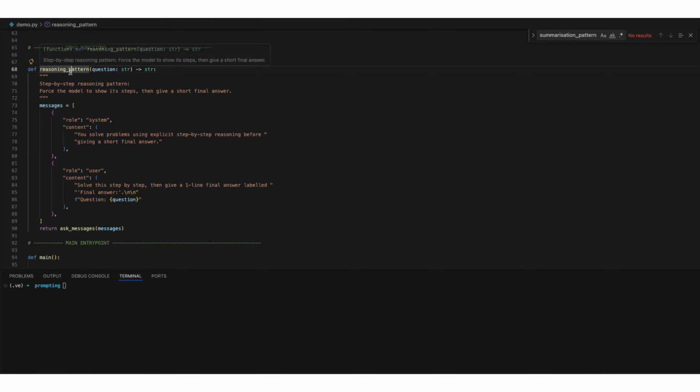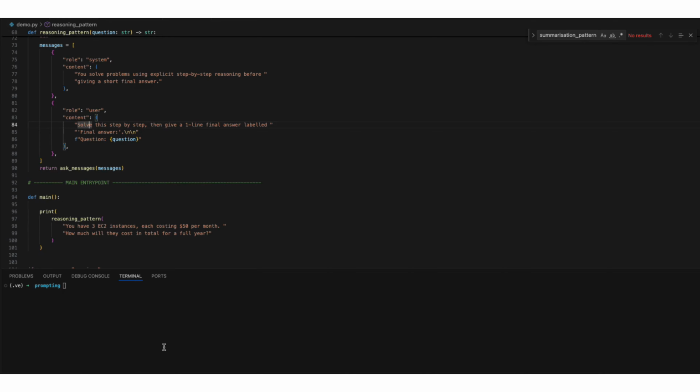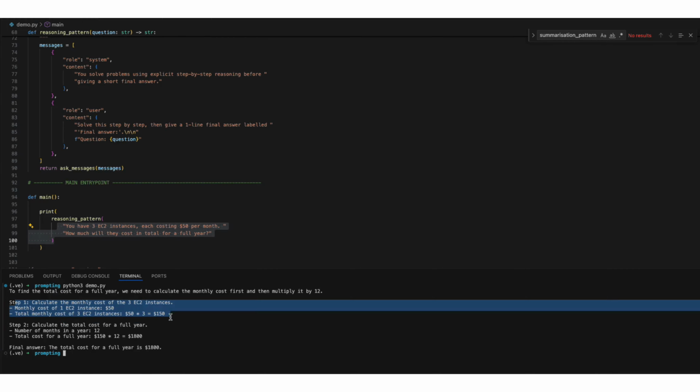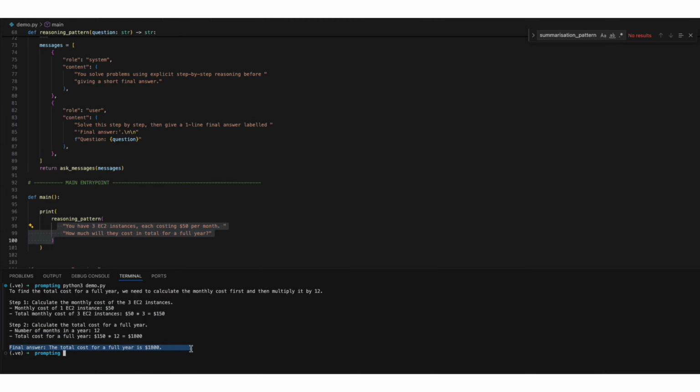The reasoning pattern function is our step-by-step reasoning pattern. The system message instructs the model to solve the problems, explicitly showing its reasoning steps first, and then give a short final answer labeled final answer. The user message passes in a question, for example, a cost calculation. When I run this function, you can see that the model prints a chain of thought followed by a single final answer line. So it has printed the steps and then one final answer. This structure is very useful for debugging and for building trust in the output on logic-heavy tasks.